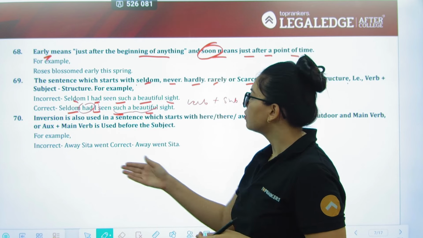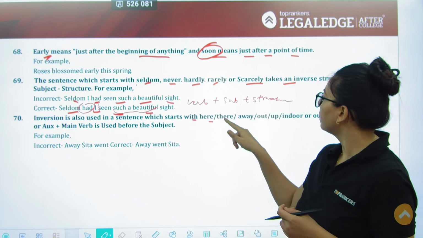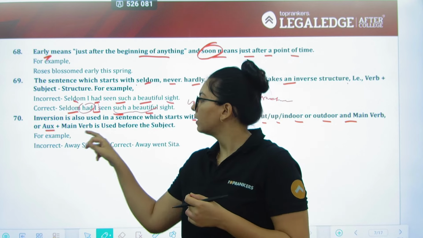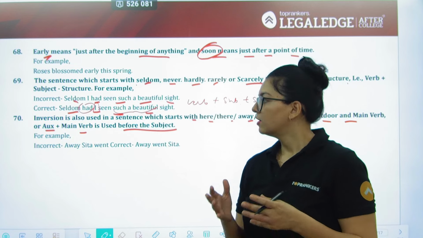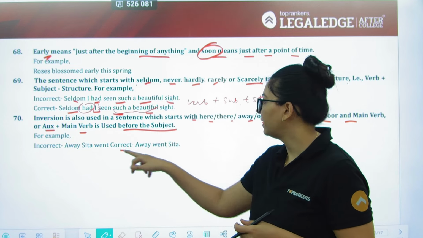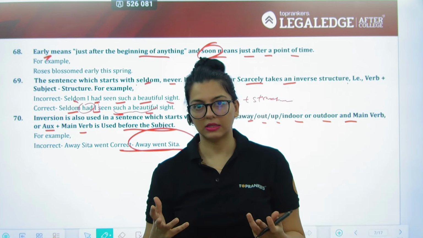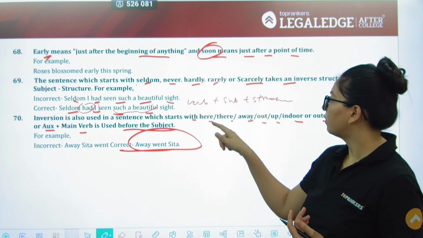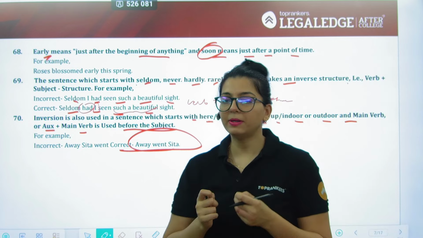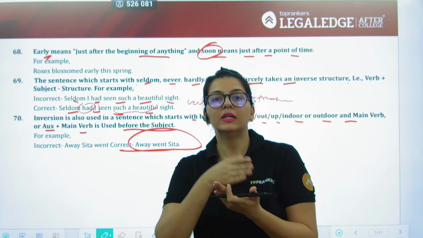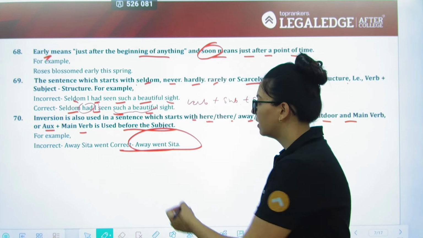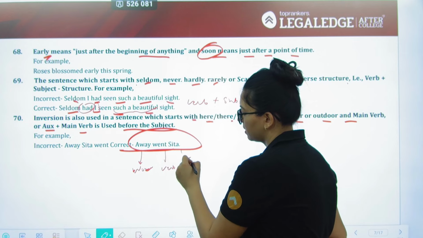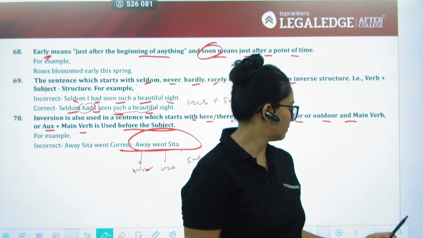Next, inversion is also used in a sentence which starts with here, there, away, out, up, indoor, outdoor, and the main verb, or auxiliary plus main verb, is placed before the subject. So now "Away Sita went" is not how it is going to be. It will always be "Away went Sita." So if you want to use an inversion, that is okay. It is going to start with statements which have these words, but then at that point of time, it is going to be the inversion, that is the word, plus the verb, plus the subject. That's how the rule has come together.